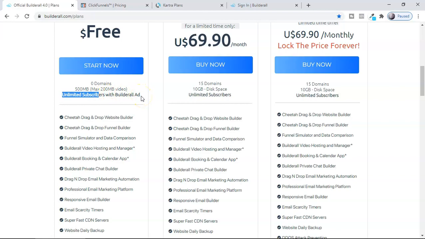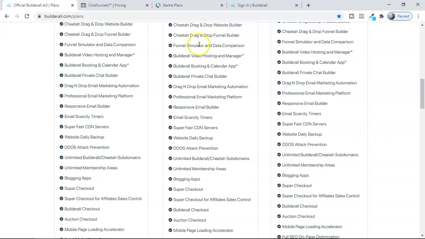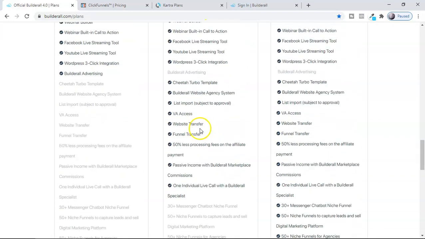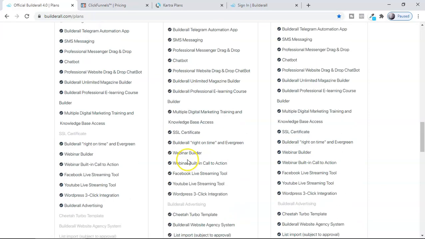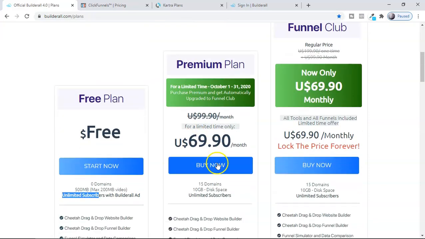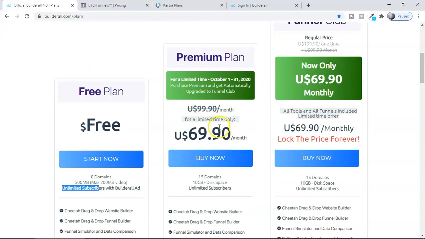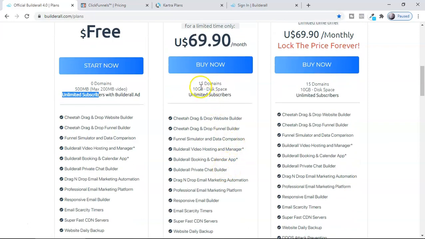It's fine, guys, it's okay to use that, as well as all the features which I mentioned in the free plan. Plus, if you can see, they have given a little bit more: Cheetah Turbo, website transfer, funnel transfer, all these things are given here. So only $69, and you have to lock this price, otherwise they are going to increase the price and then you have to pay $99. I think this is the best for any beginners to use with 15 domains, and their funnel is amazing, that I'm going to show you in a second.